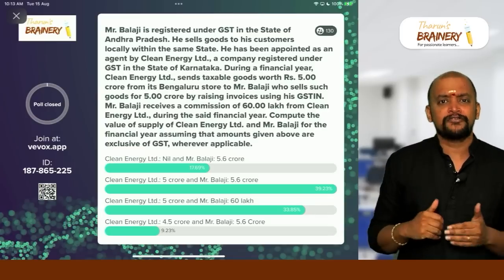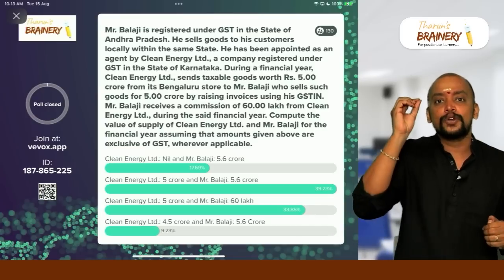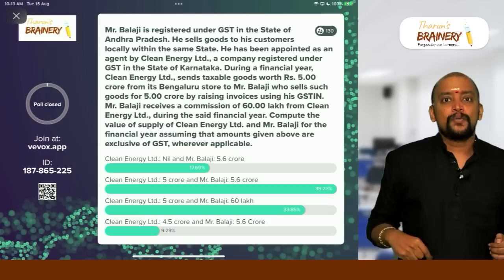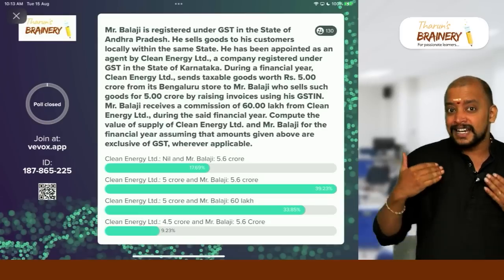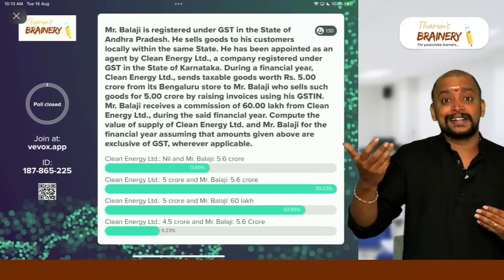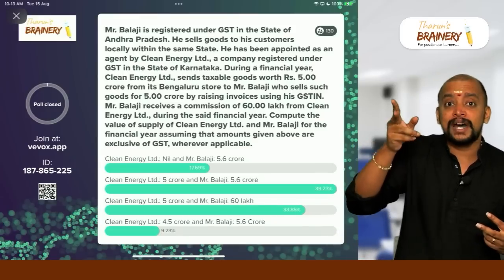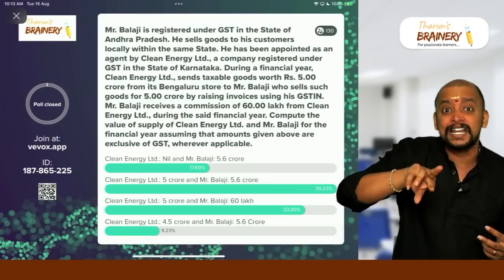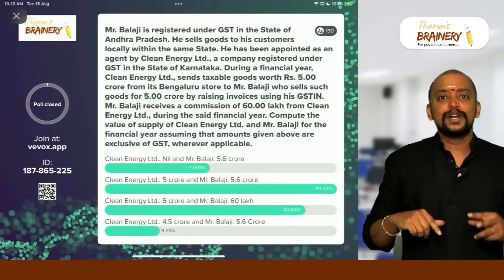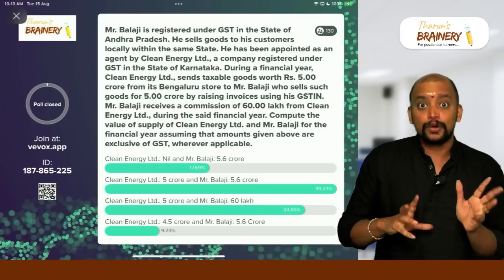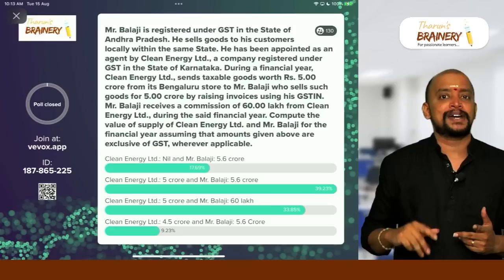Why 4.5 crores? Because there is one rule, Rule 29. What does Rule 29 say? In case of principal agent transactions, it is open market value or 90% of the resale price. What is open market value? Not given. Goods worth 5 crores is not the open market value.